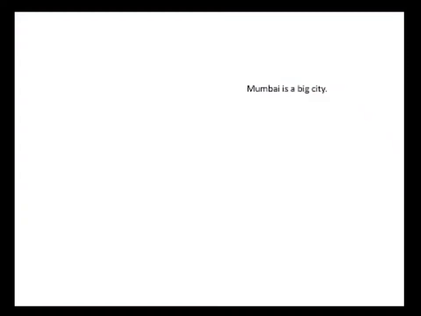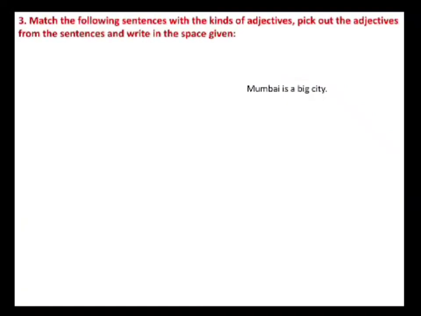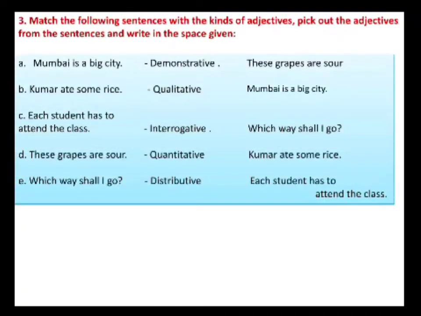Then pick out the adjectives from the sentences and write them in the space given. Demonstrative adjective: these grapes are sour. Qualitative adjective: Mumbai is a big city. Interrogative adjective: which way shall I go? Quantitative adjective: Kumar ate some rice. Distributive adjective: each student has to attend the class. Let's move on to the fourth Roman.